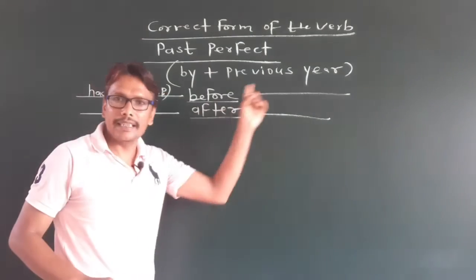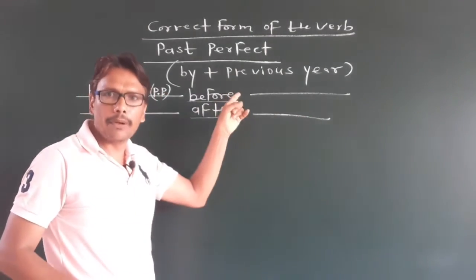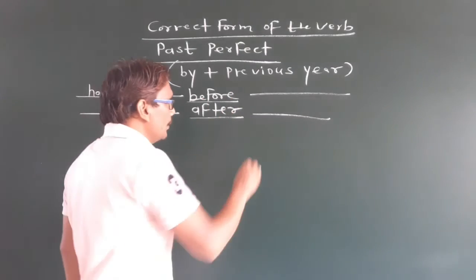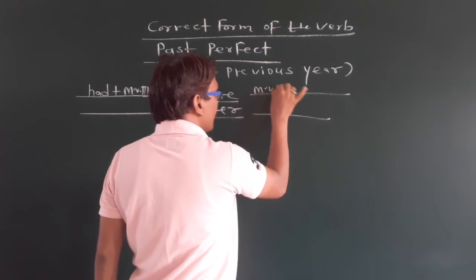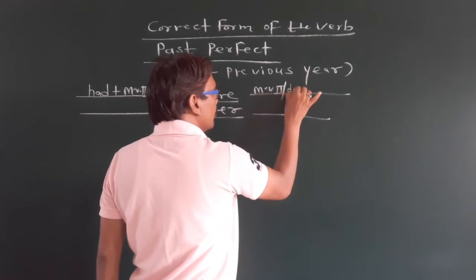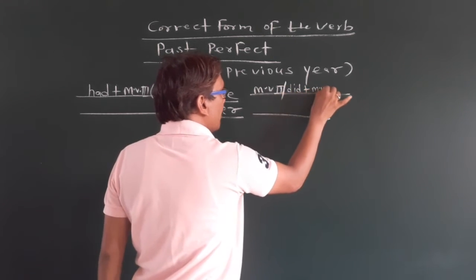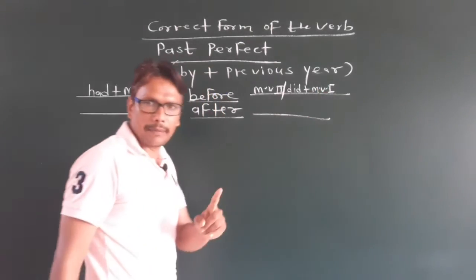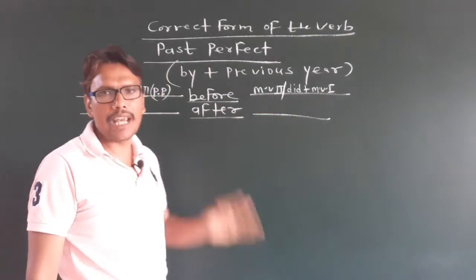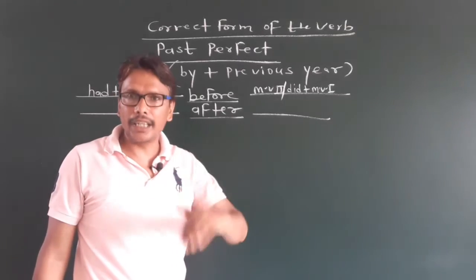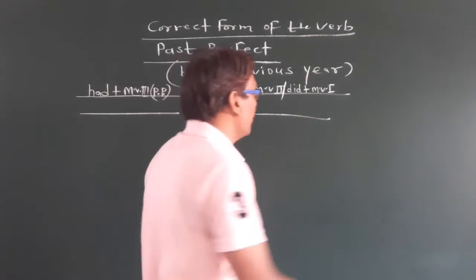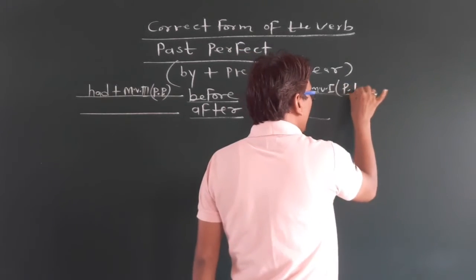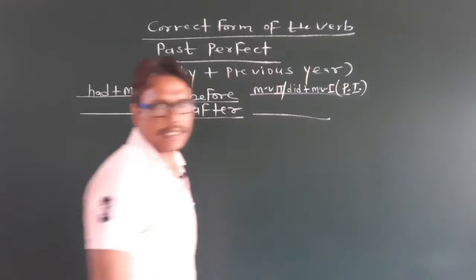And in the second clause, you will use MB second or did plus MB first. In affirmative sentence, we use MB second. And in interrogative or negative sentence, we use did plus MB first, means past indefinite tense.